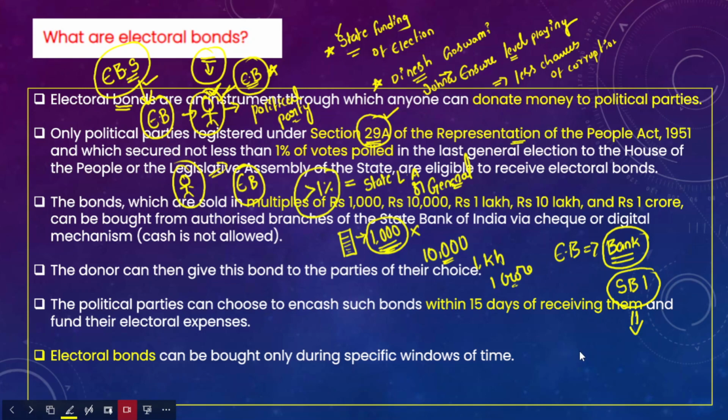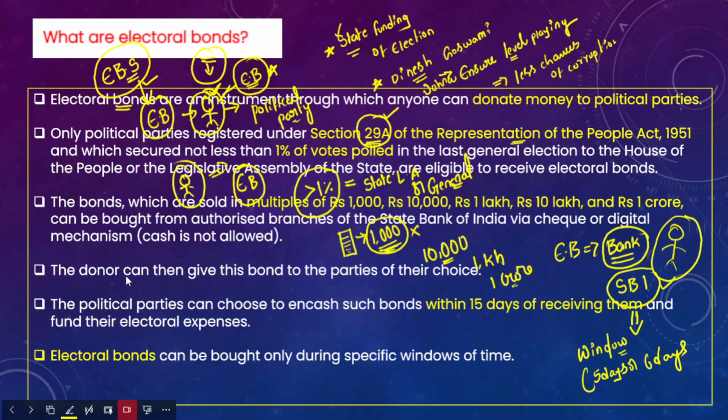There is a certain window every year, of at least 5 or 6 days. In this period, the State Bank of India will sell these electoral bonds to the citizens, and they can donate them to whichever political party they want. I hope you are clear up to this.